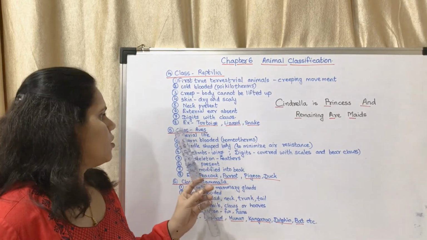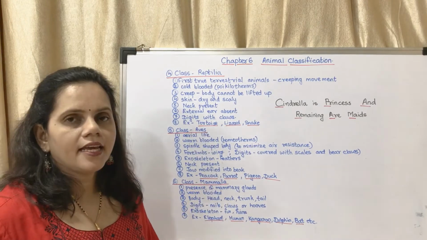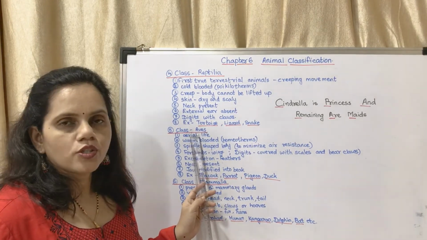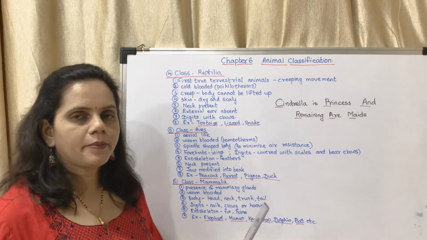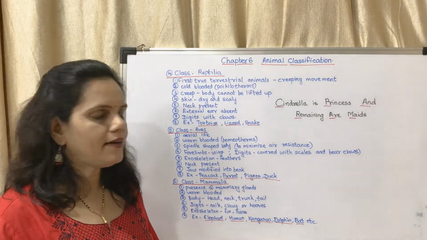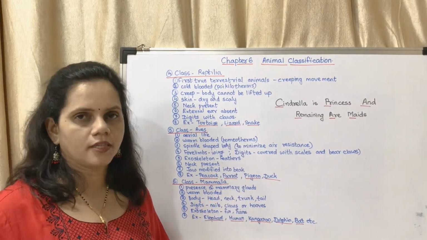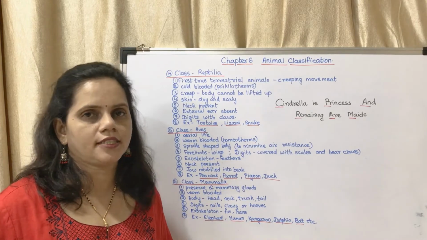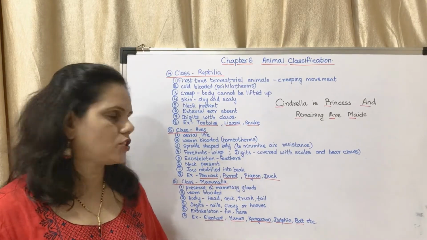Now class Aves. Aves means birds. They show strictly aerial life. That means they can fly in air. They are warm-blooded, also called homeotherms. Warm-blooded means the body temperature remains constant. It cannot change.